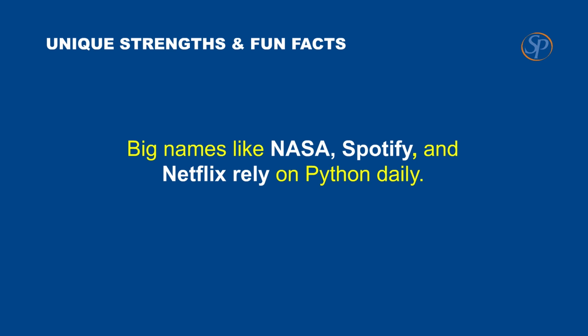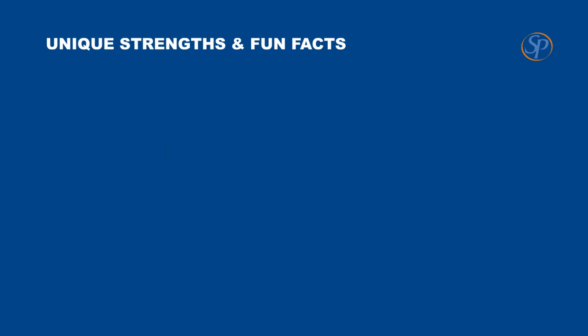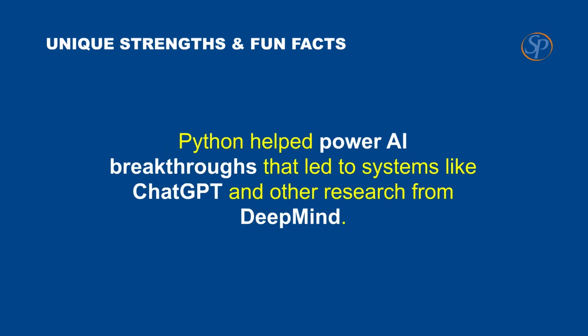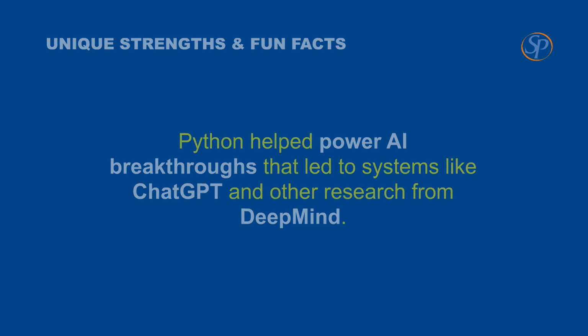Big names like NASA, Spotify, and Netflix rely on Python daily. Python helped power AI breakthroughs that led to systems like ChatGPT and other research from DeepMind. And yes, Python developers still slip Monty Python jokes into docs and examples.